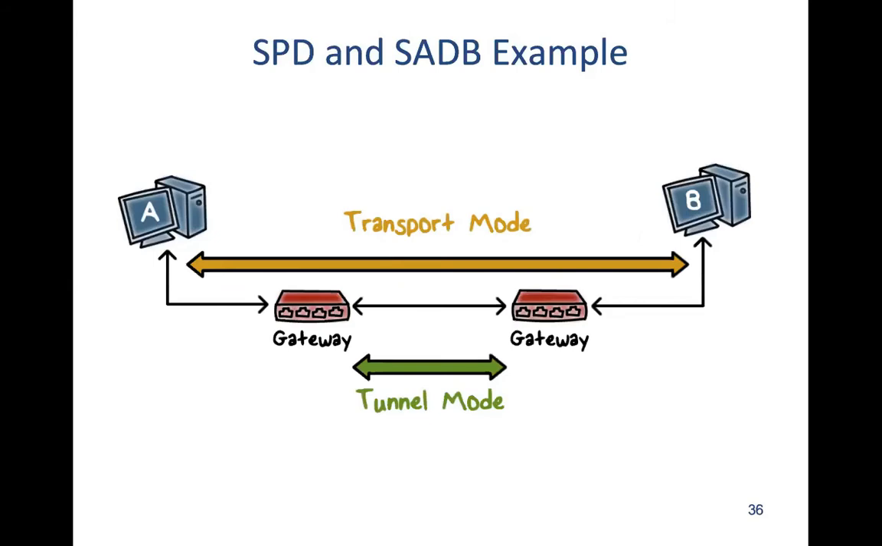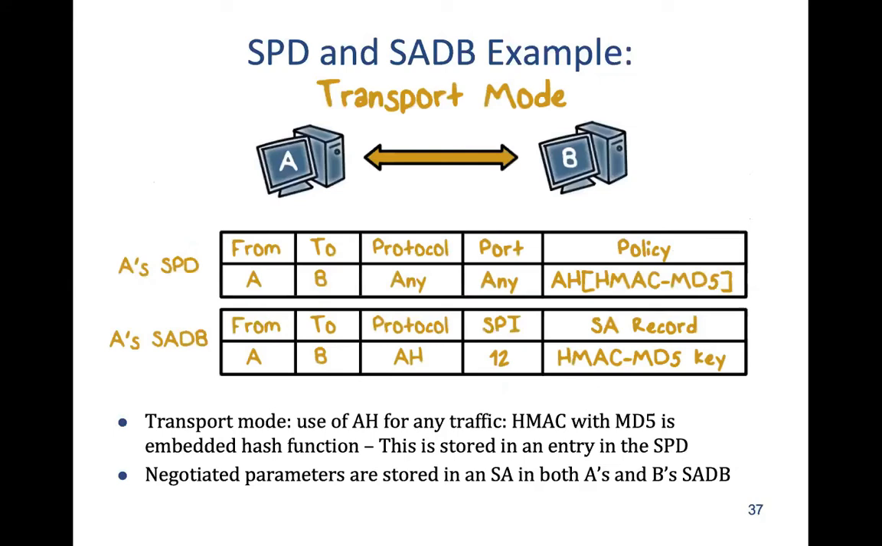Okay. Let's look at this one. This is a diagram again. We are using transport mode here, which is end to end. Now let's look at an example. It means that A has to send data to B, and it can use any protocol, and it could be any port.